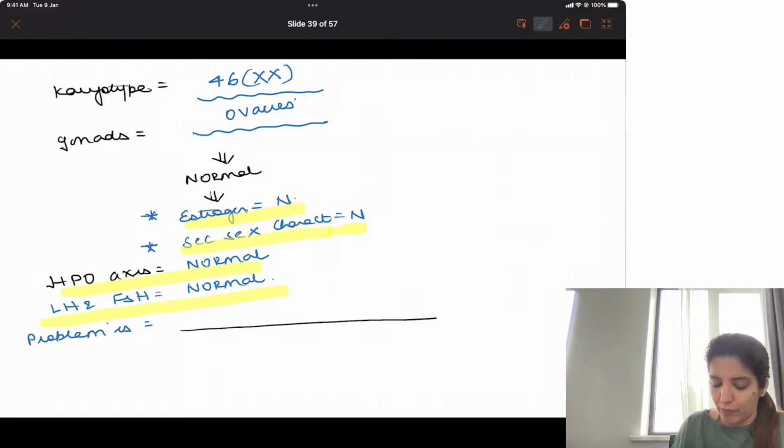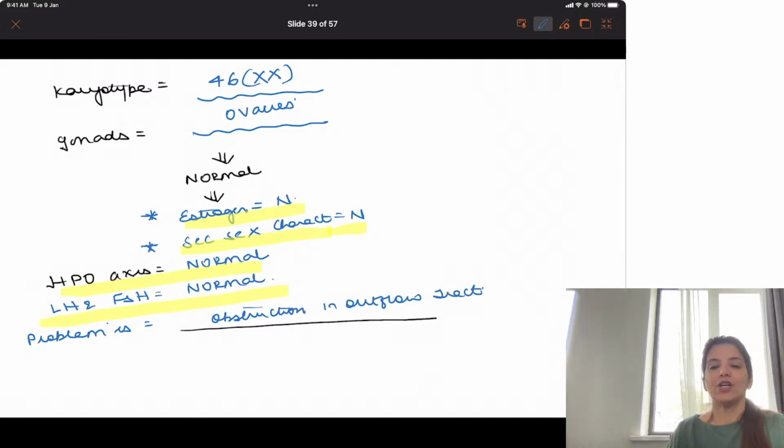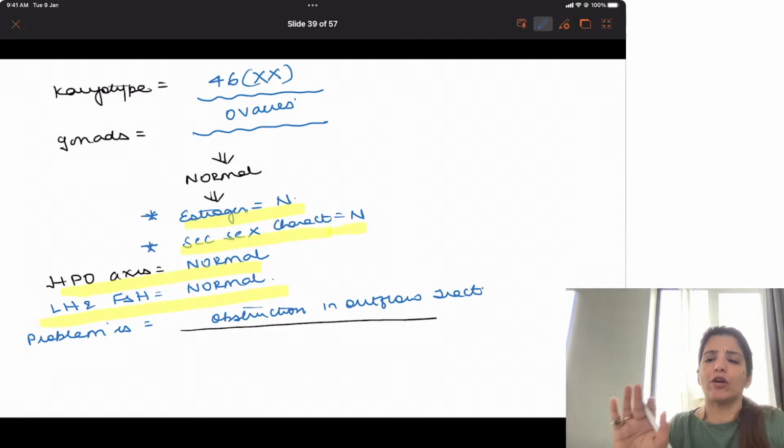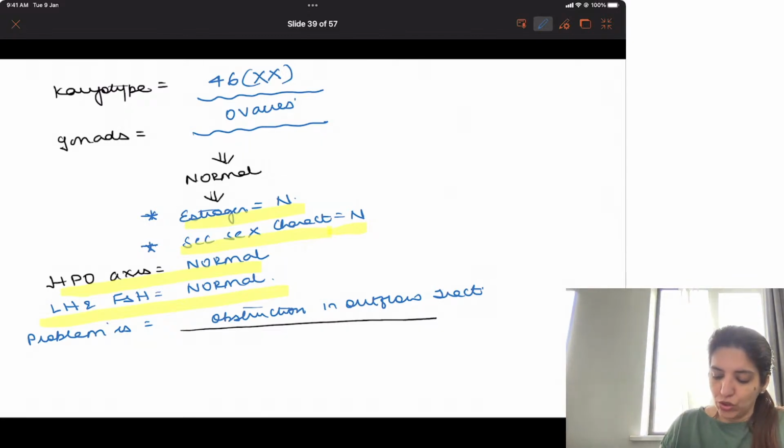Everything is normal in these females. The only problem is obstruction in the outflow tract. Right? So they are absolutely normal females with absolutely normal secondary sexual characteristics, absolutely normal uterus, no problem in these patients in terms of development. The uterus is also normal.